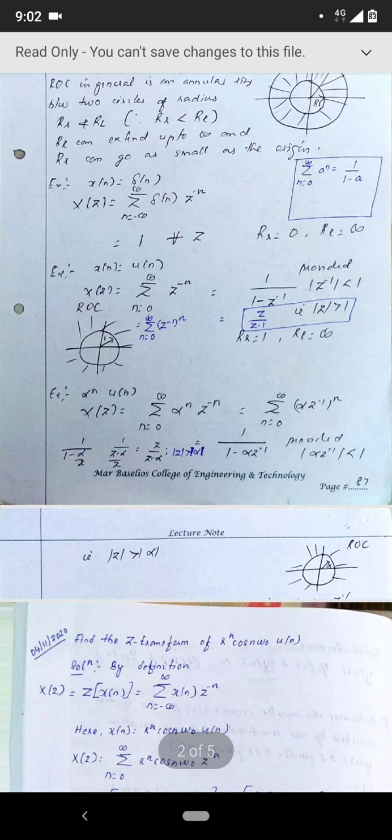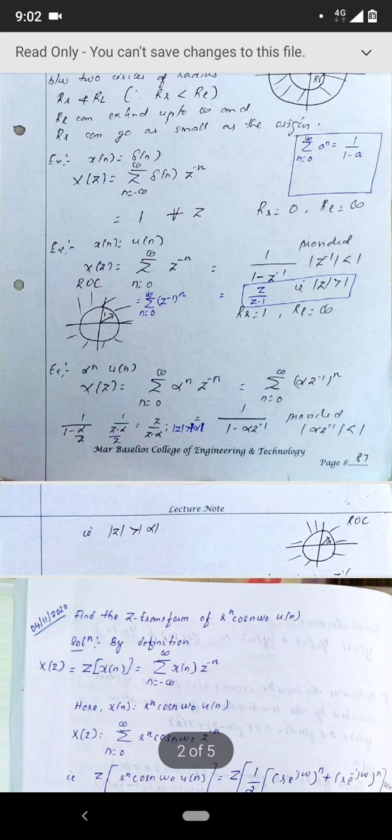Now, the third question, that is alpha raised to n u of n. Instead of x of n, you can simply substitute alpha raised to n, and you can change the limits of summation, since we consider u of n, to be from 0 to infinity. And you can take n outside, inside the bracket, that will be alpha z raised to minus 1, the whole raised to n.